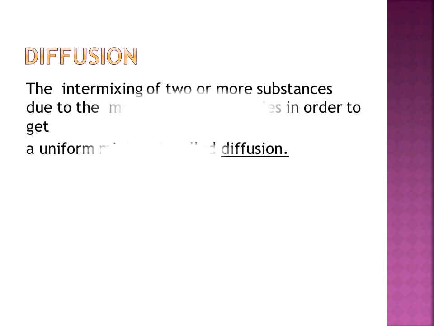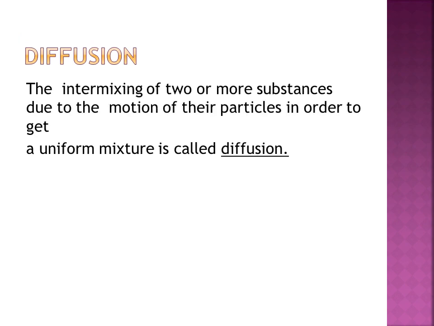The random motion of particles of matter can also be proved by a phenomenon known as diffusion. The intermixing of substances by the natural movement of their particles is called diffusion. The intermixing of two or more substances due to the motion of their particles in order to get a uniform mixture is called diffusion. Simply we can say, the intermixing of substances by the movement of particles.